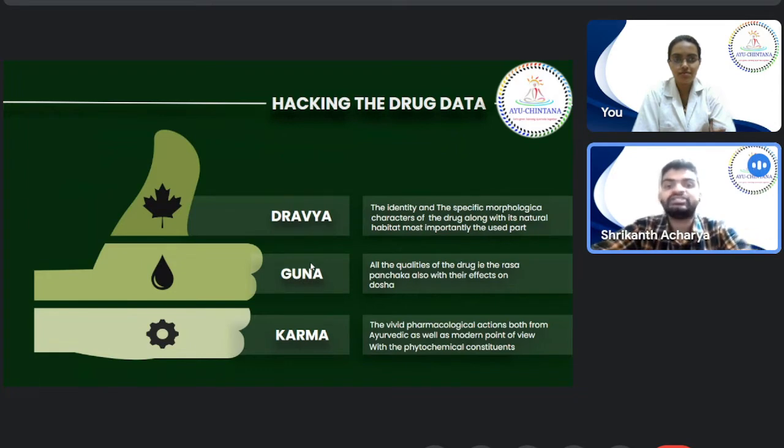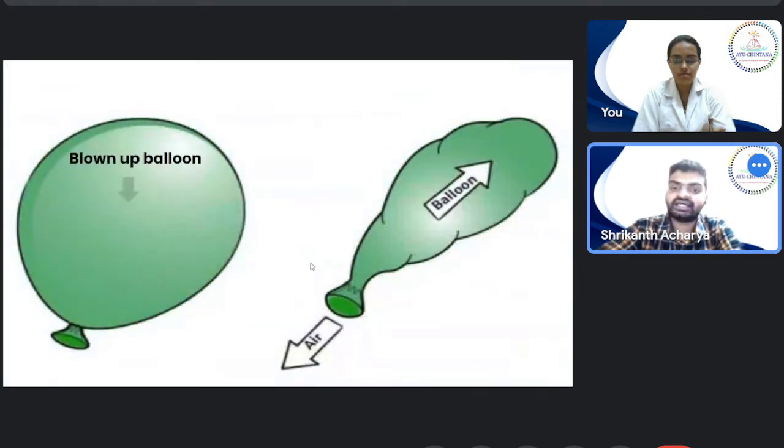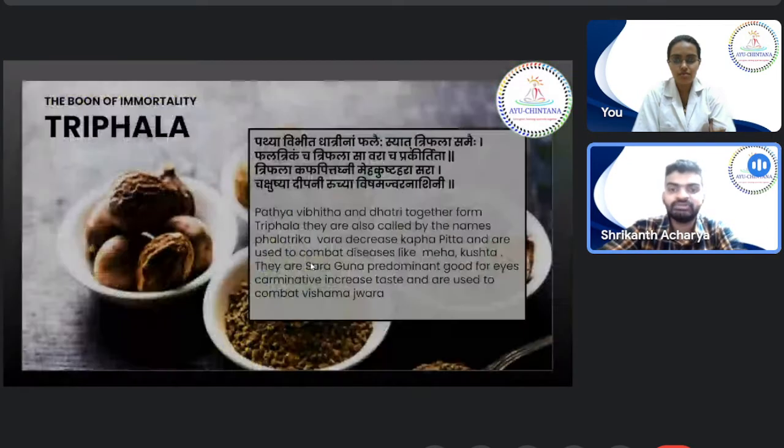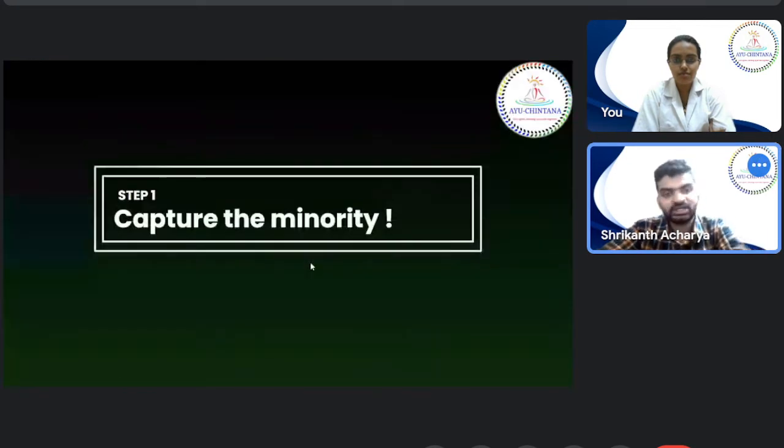This guna can be assessed by five things, and these are known as rasa panchakas. These rasa panchakas are rasa, guna, virya, vipaka and prabhava. Clear, right? Till here. So again, this guna is not to be confused with another guna. Inside this guna, there is another guna. This guna is nothing but the rasa panchaka guna, and inside it, the second one, that is rasa guna, is a different guna. So we will be studying about rasa panchakas. Here, majorly we will be studying about rasa panchakas.